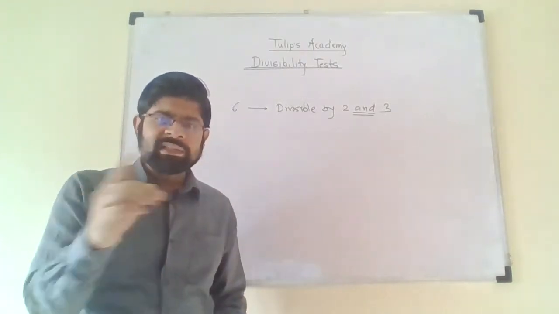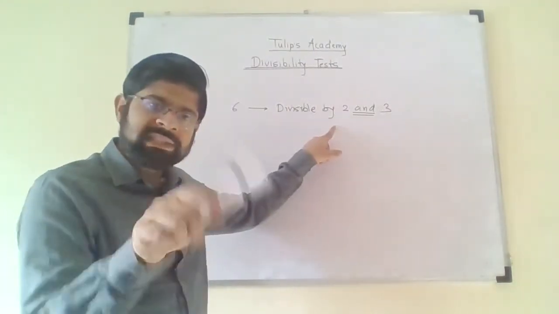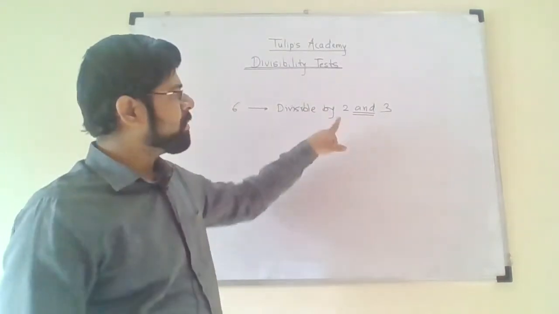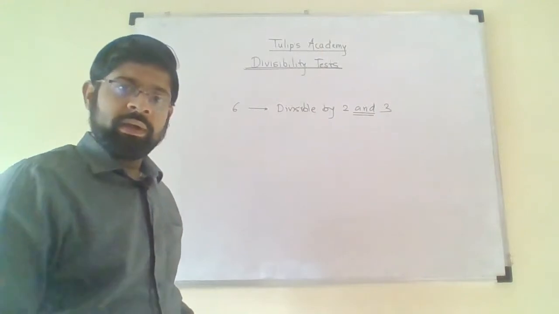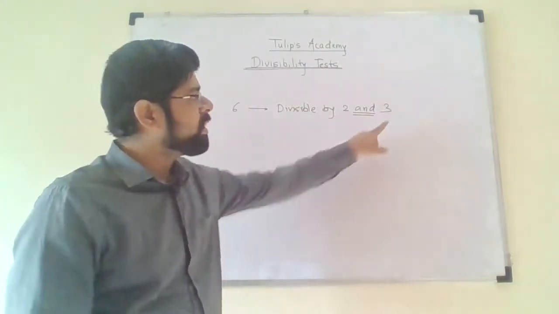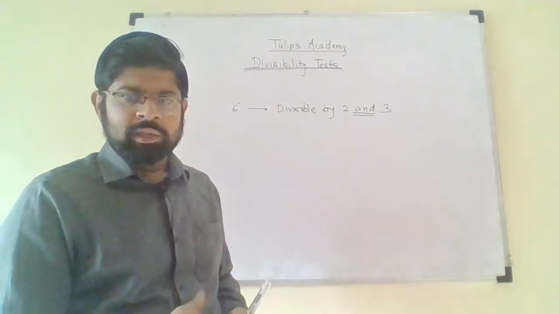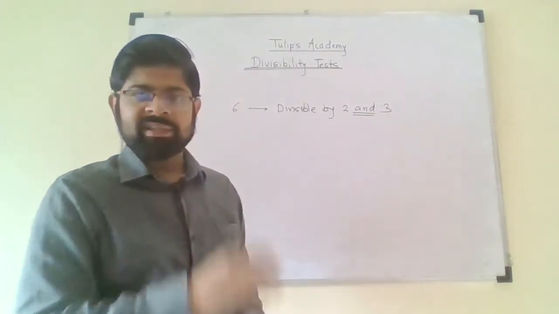The entire number is divisible by 6 if the number is divisible by 2 and, at the same time, is also divisible by 3. It may happen that a number is divisible by 2 but not by 3, so it is not divisible by 6. It may happen that a number is divisible by 3 but not by 2. Again, it is not divisible by 6. So the numbers which are divisible by 2 and 3 at a time are only divisible by 6.